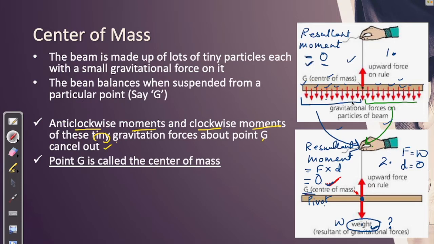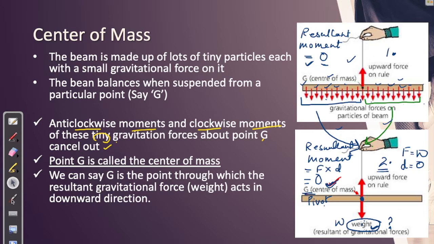Either you say it in terms of tiny particles, clockwise and anti-clockwise moments cancelling out each other, or you say it in the second way, which is that the resultant weight is acting from the center of mass, which is also the same as the resultant moment being zero. Right? So that is why we can say that G is the point through which the resultant gravitational force, or the weight, acts in the downward direction.